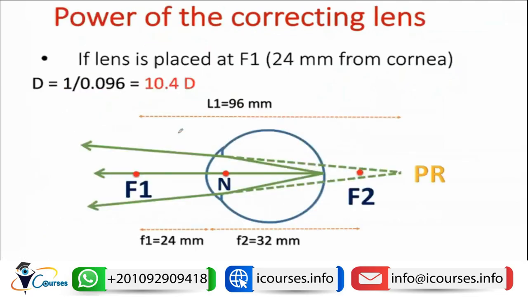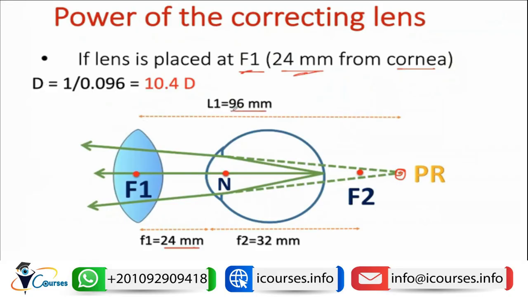So here, in the same example, we need to put a lens here. This lens is present at the F1 at a location of 24 millimeters. If we put a lens here at a distance of 24 millimeters from the eye with its focal length 96 millimeters, then this lens will bring the light rays to a focus at the punctum remotum, so it will correct the ametropia. So if a lens is placed at the F1, which is 24 millimeters from the cornea, then the focal length should be 96 millimeters.